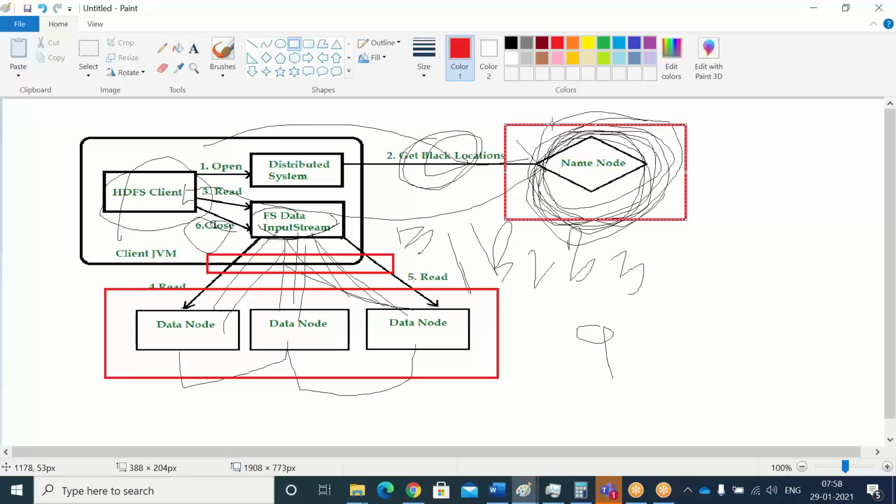Read is very simple. By using the cat command, hadoop fs -cat, you mention your input directory name and the file name, so that the entire content will be shown to you. But inside, it happens like this. First it will contact the name node. From the name node it will get the block information. That block information will go to the data input stream. In the data input stream, it will be processed in a parallel manner. Then it will get the data. This is about the read operation.